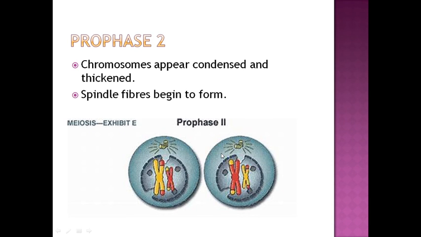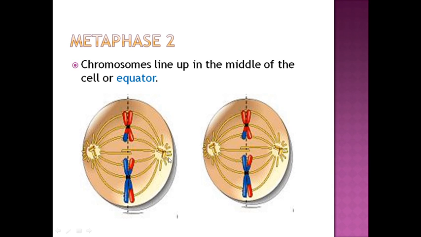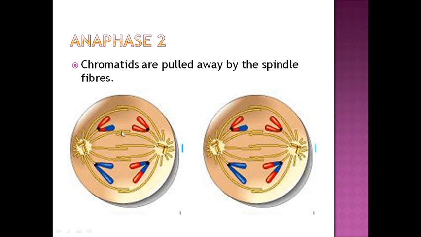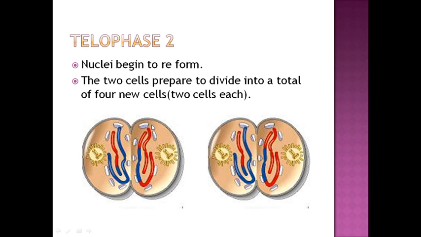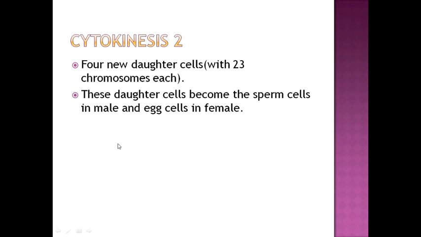Next, prophase 2, what happens? Again egg-shaped structures are formed. Spindle fibers begin to form. Then in metaphase 2, they come to the equatorial plate, and spindle fibers attach to them. Then anaphase 2, what happens? They are pulled by the spindle fibers, and then telophase 2, again their nucleus divides, and finally cytokinesis. Four cells are finally formed with 23 chromosomes each. Okay, the 23 doesn't get halved again. So n and n will give you n and n. So n again will give you n and n. So 23 will give you 23 and 23.